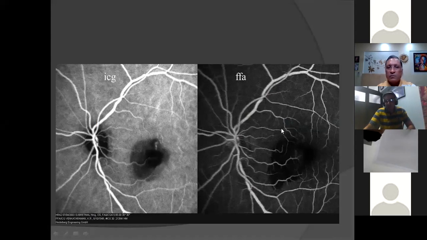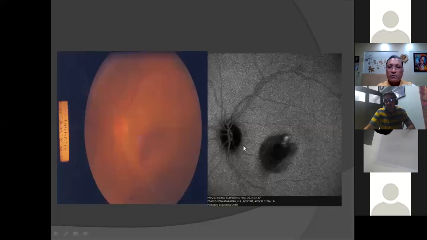So these examples basically show you that FFA isn't of much use in cases where there is a hemorrhage sitting at the macula. It will obscure the details. But the ICG, having a longer wavelength, is able to penetrate to a greater depth, giving you more idea about the level of the leaks at the choroidal neovascularization. Same example, in the later phases, you can see a hotspot here.